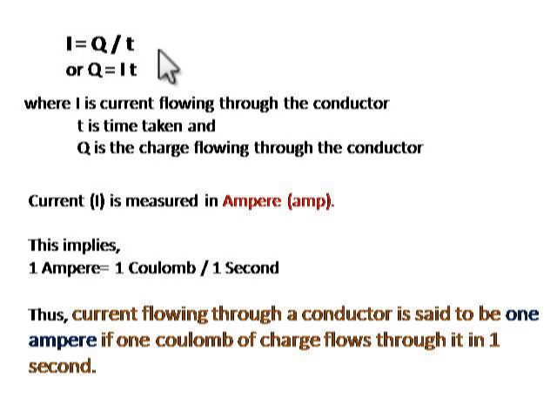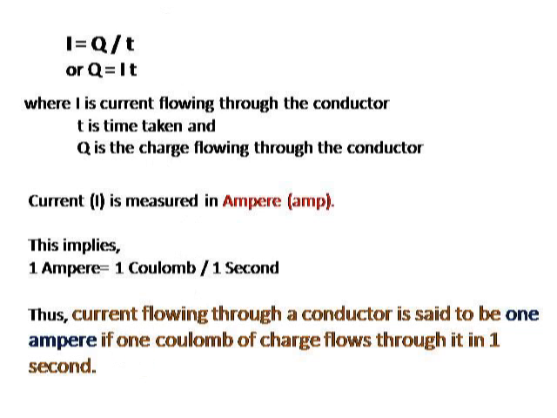So we see that I is equal to Q by T, where I is the electric current, Q is the charge flowing through the conductor, and T is the time taken. On rearranging this, we get Q is equal to I into T. Here current I is measured in amperes. Ampere is also represented by amp. From the formula I is equal to Q by T, we can easily calculate that 1 ampere is 1 coulomb by 1 second.